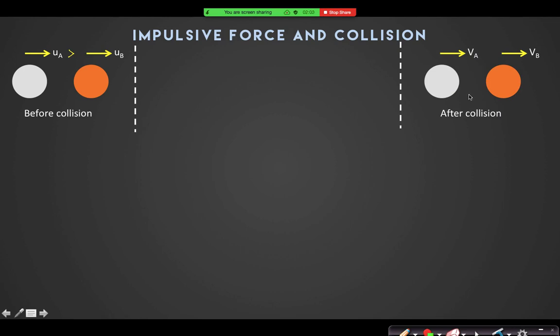If I say that after this entire process is over there will be no more collisions, then for that to happen, VA should be less than VB, right? So that this ball will never hit this ball again. Why less than VB? Otherwise, the collision is not over. If it is greater than VB, then again it will collide. So we are taking a case after all the collisions. After this entire process, this is the situation. Before it is the situation.